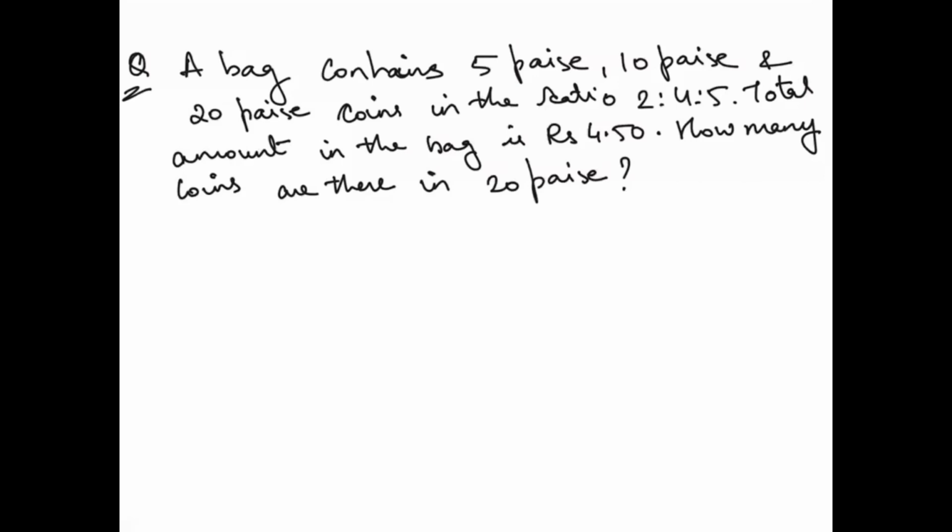So the same rule which I told you. First what we will do is, let's see the quantity ratio. So what is the quantity ratio? 2:4:5. So this is like, you can say, Q1, Q2 and Q3, right? Second is value ratio, 5 paisa, 10 paisa and 20 paisa. So you can say V1, V2 and this is your V3.